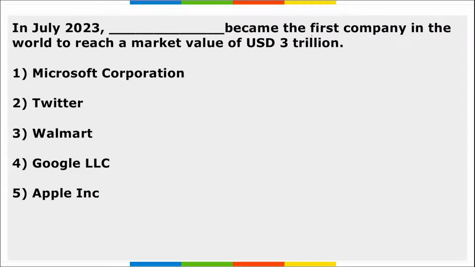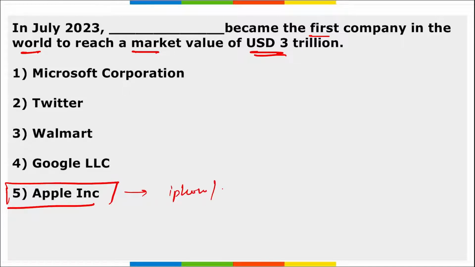Next, dash became the first company in the world to reach a market valuation of $3 trillion. Important. It is Apple Incorporated. All your iPhones, iMacs, iPads, right? This is the organization that makes these products. So Apple recently became the first company in the world that has reached the valuation of $3 trillion. And remember, this is one of the highest valuations achieved by any organization.